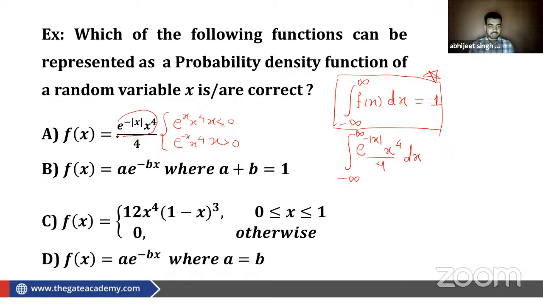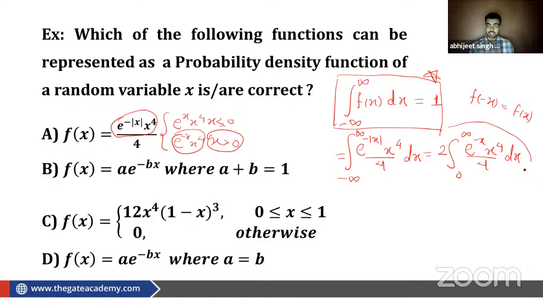You can see that this function is nothing but an even function. Even function means that if you put minus x in the function, you will get the same function f of x, right? Because x to the power 4 is an even function and mod of x is an even function, so this whole function becomes an even function. You can use the property of definite integral: 2 times the integral from 0 to infinity of e to the power minus x to the power 4 by 4. From 0 to infinity means x is greater than 0, so you can remove the mod, and write x to the power 4 divided by 4 dx.